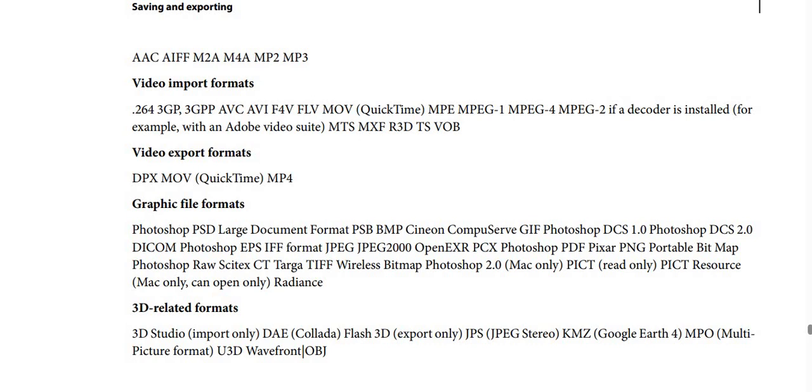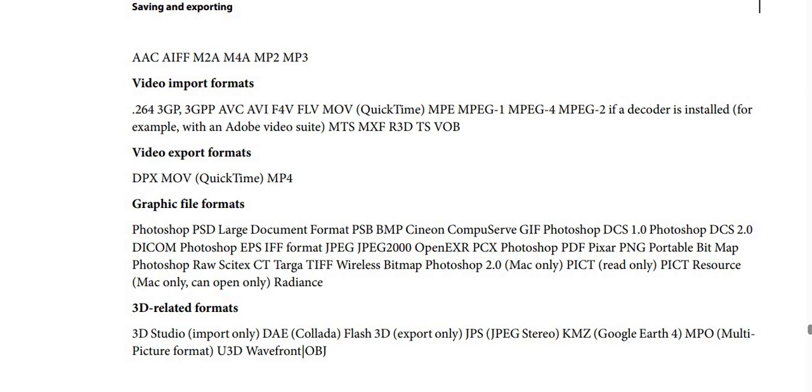Video import formats like .264, 3GP, 3GPP, AVC, AVI, F4V, FLV, MOV, QuickTime, MP4, MPG, and MPEG-1, MPEG-2 and MPEG-4 too, if a decoder is installed, for example, with an Adobe video suite. Also MTS, MXF, R3D, ES and VOB. And video export formats like DPX, MOV, QuickTime, MP4, and graphic